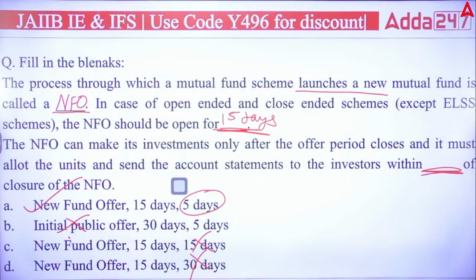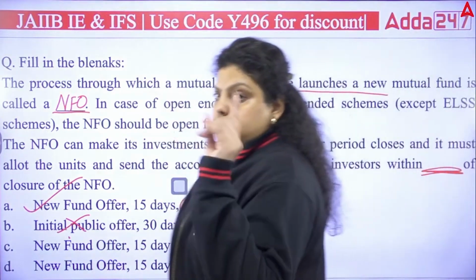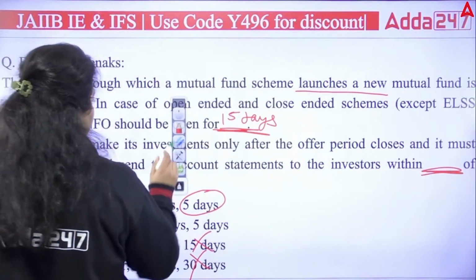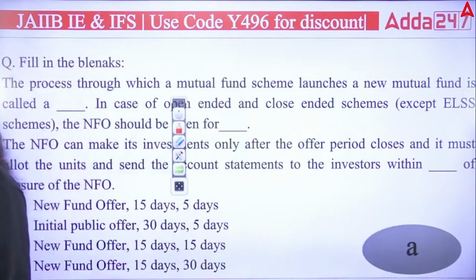NFO is a way by which you can issue a new mutual fund scheme, that is new fund offer. It should be open for 15 days if anybody wants to purchase the scheme. Then third thing, after purchasing the scheme, the account statement has to be transferred to the investor within 5 days of the transaction. So the right answer will be your A.